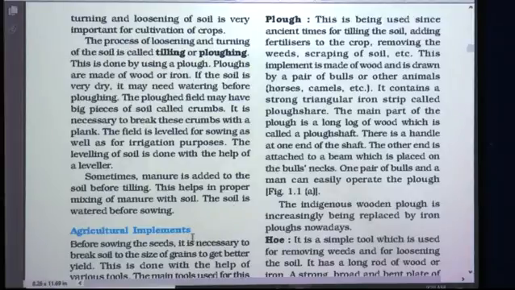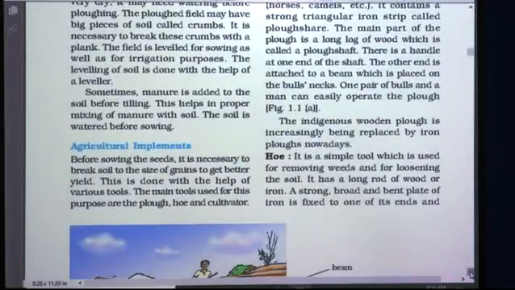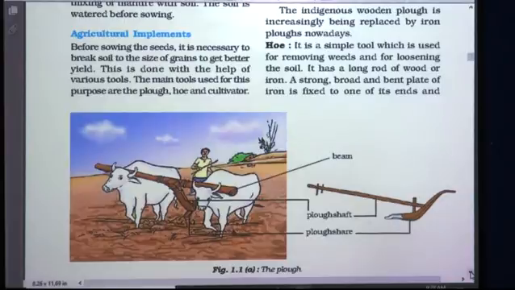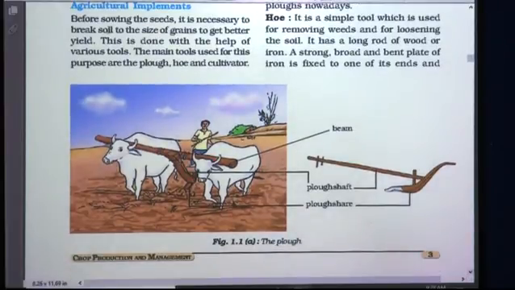Now, let us see some of the agricultural implements which are required while producing the crop. So, different agricultural implements. Before sowing the seeds, it is necessary to break soil to the size of grains to get better yield. Okay students, as I have told, sometimes big pieces of the soil are found which are called crumbs, and these crumbs should be broken into very small size. Small size means they should be of the size of grains.